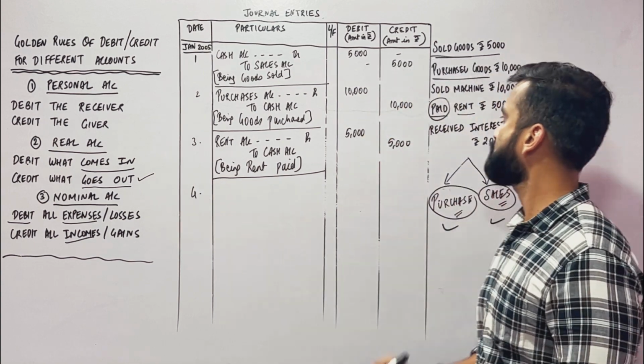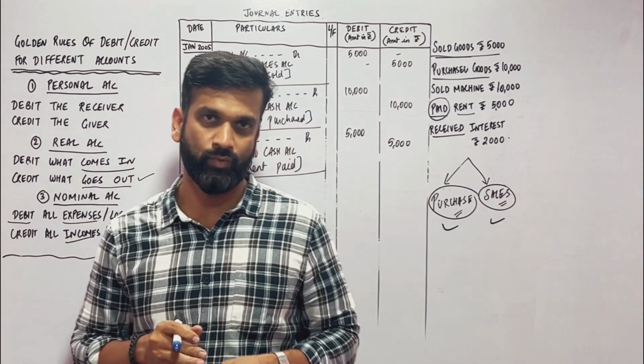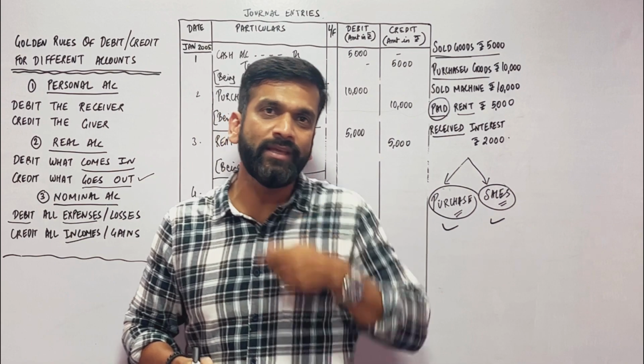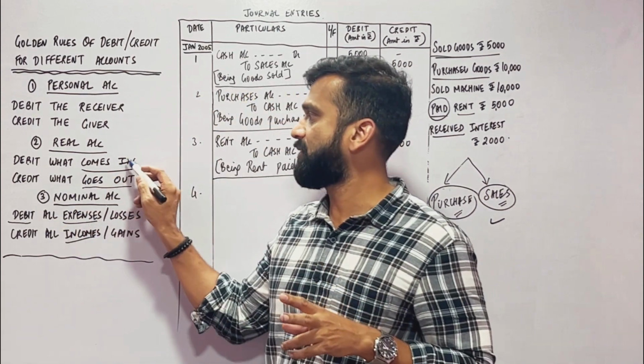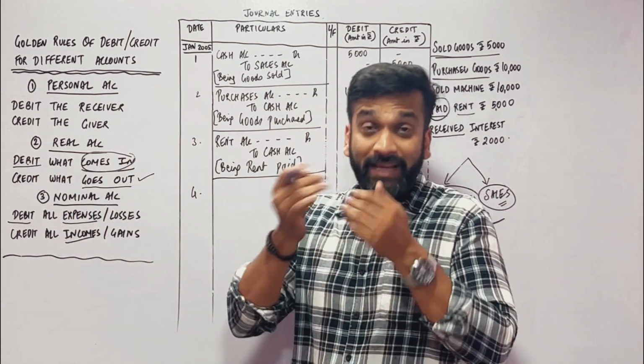Number 4. Received. When you receive, what you receive? Received is cash. Paid, cash goes out. Received, cash comes in. Debit what comes in? Cash is a real account.